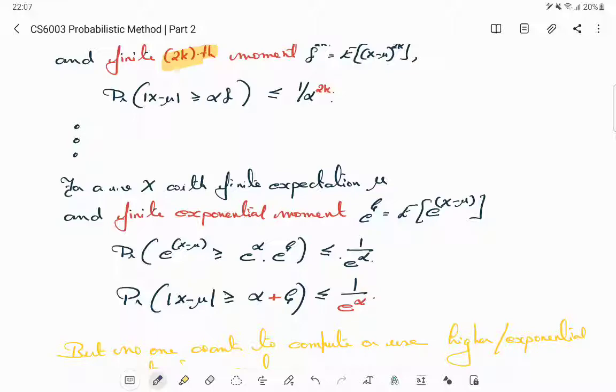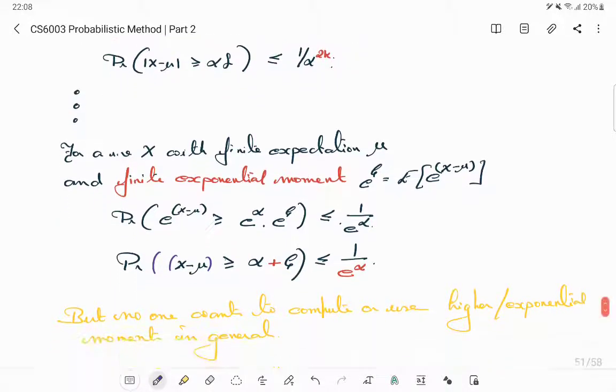do I really get modulus of x minus mu? I don't think so. Probably I should have taken e raised to modulus x minus mu. Yeah, but then that's not called the central moment, but this is also okay. So you will get that the probability that x exceeds mu plus zeta plus alpha is upper bounded by 1 by e to the power alpha. Let me not go and correct this here, because as the next remark says,